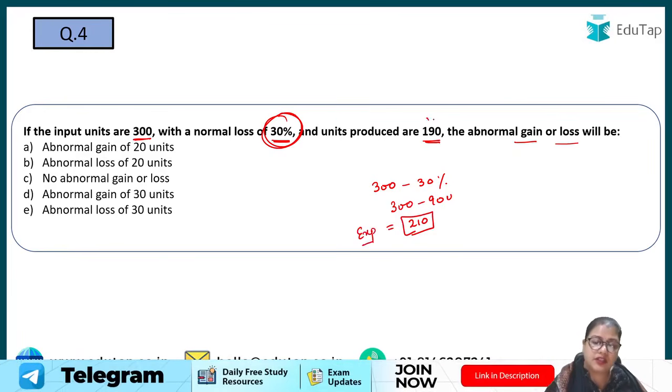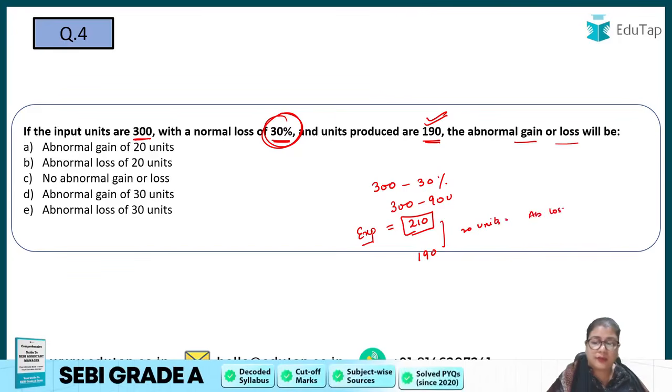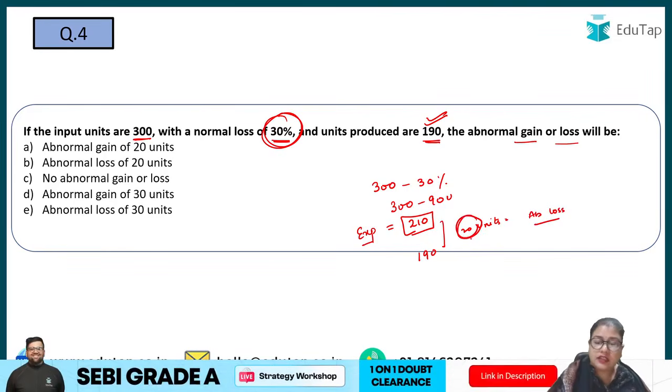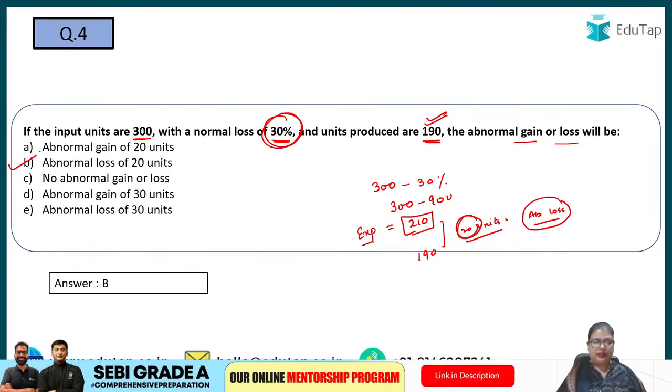But how many units are actually produced? 190. So that means I am short of 20 units. This is my abnormal loss, because I am not expecting this loss. This 20 units is extra loss over and above my normal loss. So this 20 units will be stated as the abnormal loss. So what will be the answer? Option number B, abnormal loss of 20 units, right?